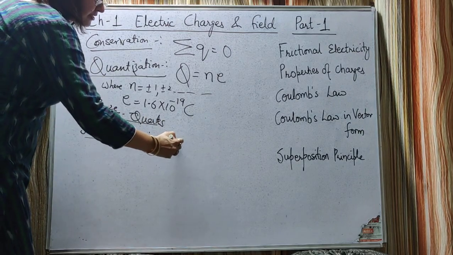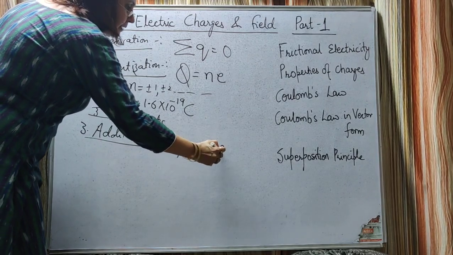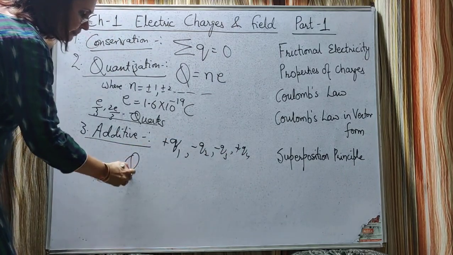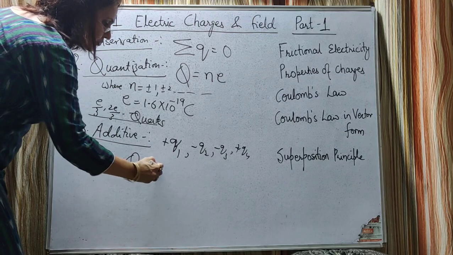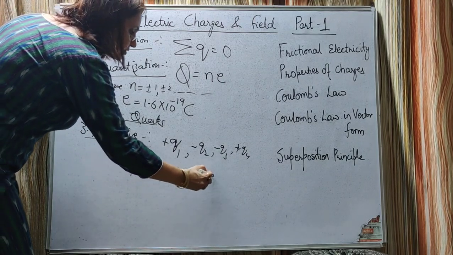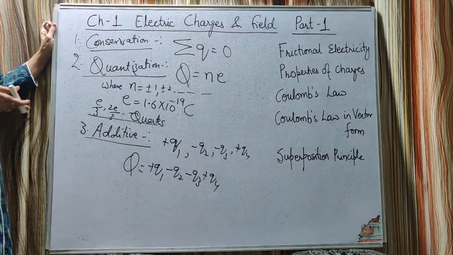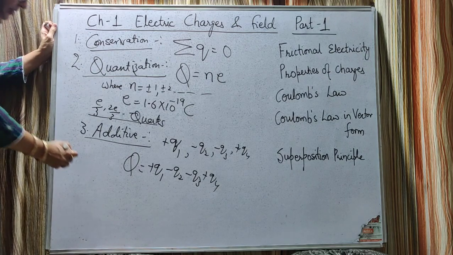There are a few charges, plus Q1, minus Q2, minus Q3, plus Q4. So the total charge will be equal to simple algebraic operations, that is plus Q1 minus Q2 minus Q3 plus Q4. So it is added or subtracted by simple algebraic operations. So this property we call the additive property. As the charge is a scalar quantity, we have to add or subtract by simple algebraic operations.